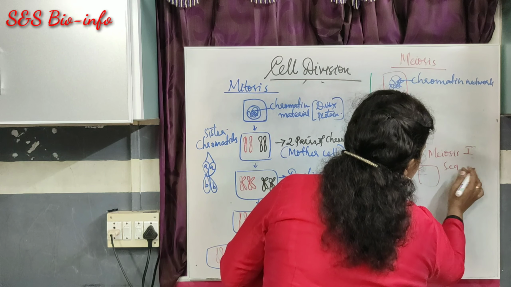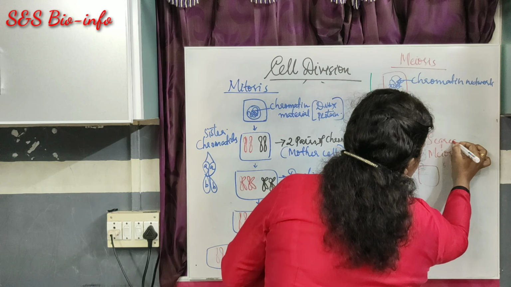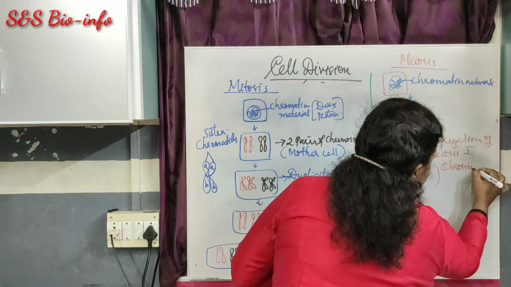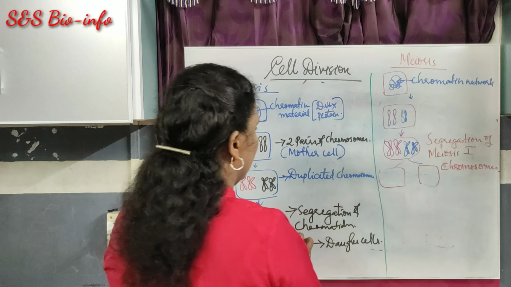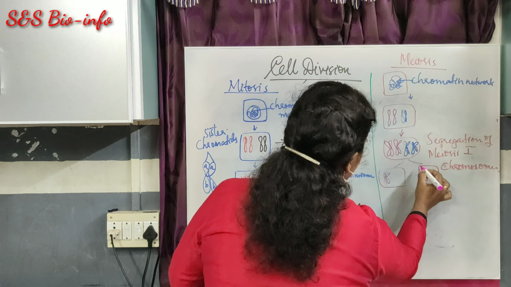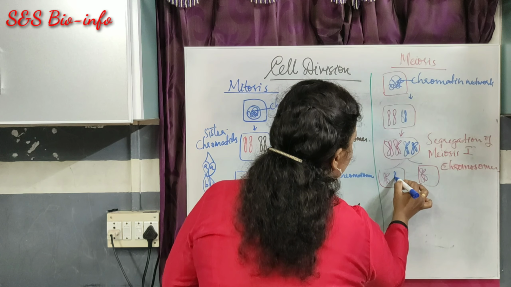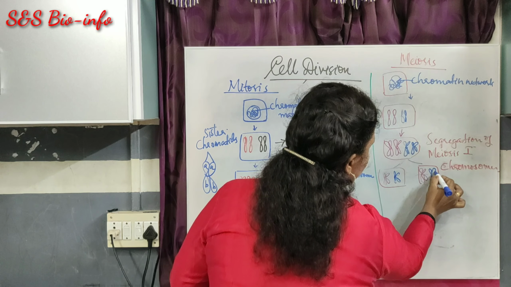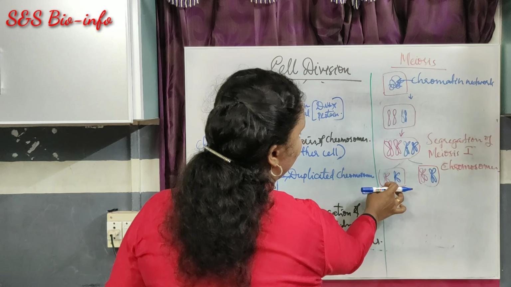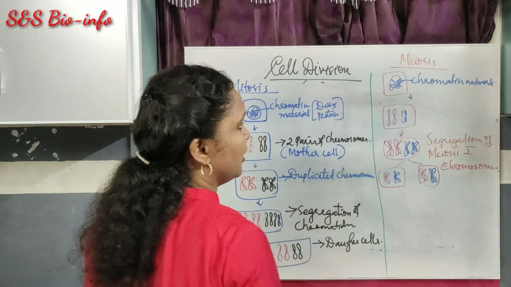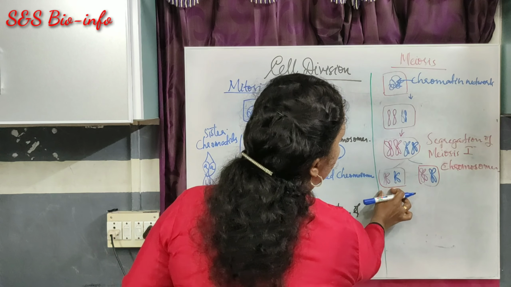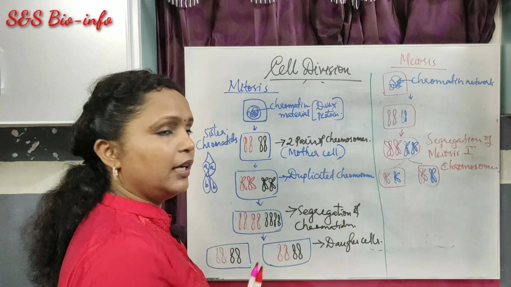Okay, here what happens? Segregation of what? Chromosomes. So here one pink color chromosome, here also one pink color chromosome, here blue color, here also one blue color, so that the daughter cells have one copy of chromosome from each pair, so that it is haploid in nature. So this is the diploid condition, the paired one. This is haploid in nature. So one from each pair. It is haploid in nature.